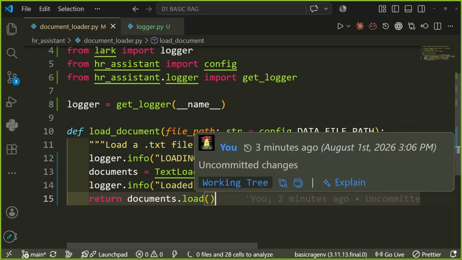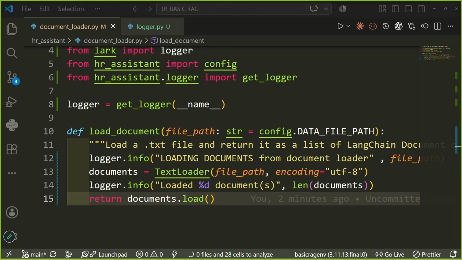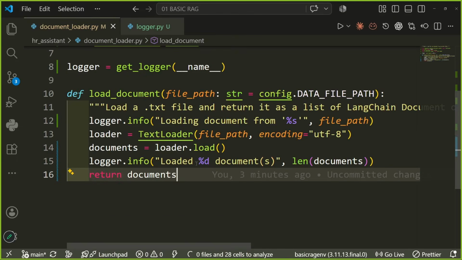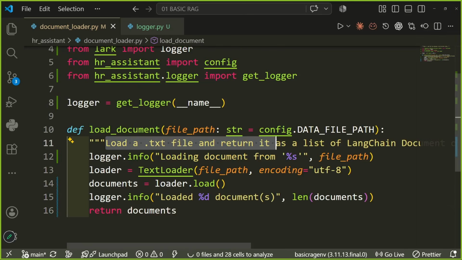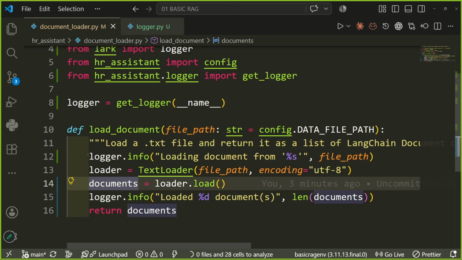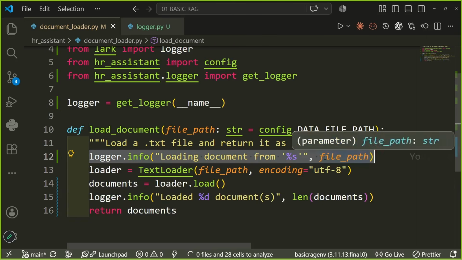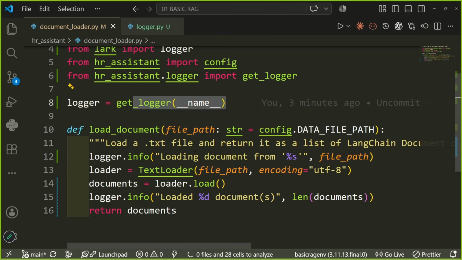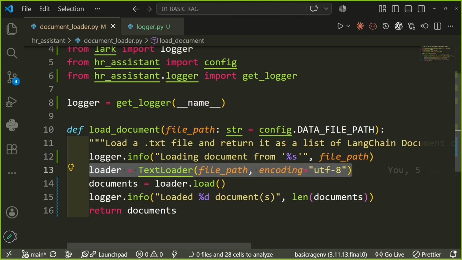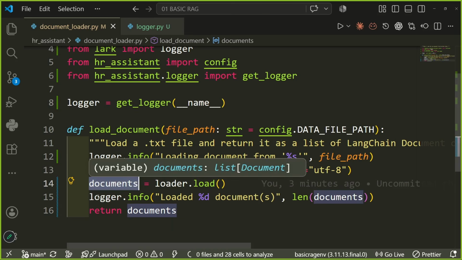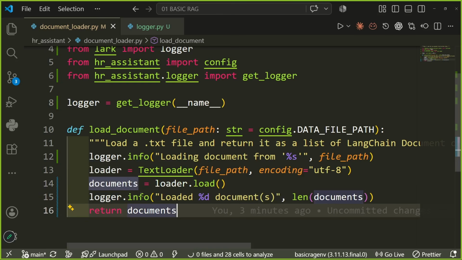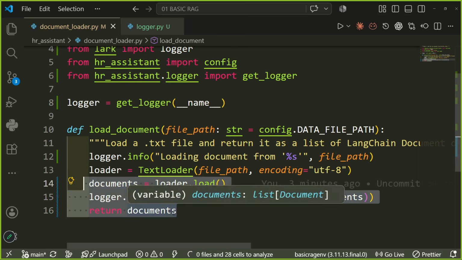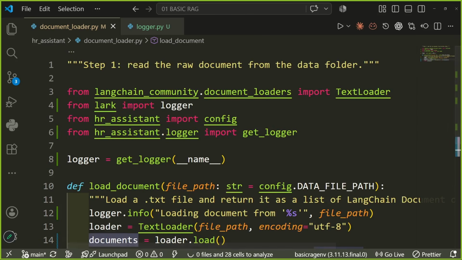Now there is one more thing I would like to show you. There is a slight change in this particular function, so let me write it properly. It loads a text file and returns it as a list of LangChain documents. Logger.info, I have taken this from this particular file path, and I am loading it, and the loader method I'm using in the documents variable. Then I'm printing the length of the documents. This is just a better way of capturing your logs, nothing else. We'll do this with the other file so that things will start to make more sense.